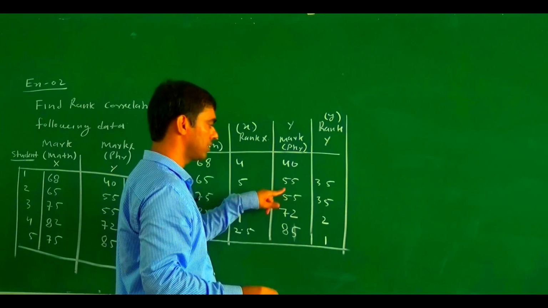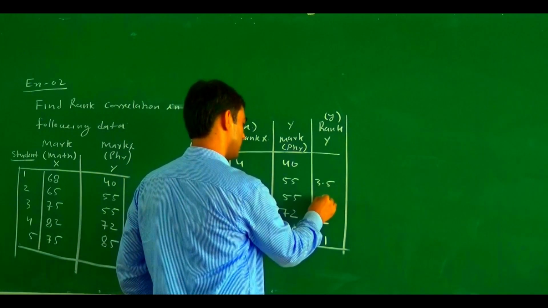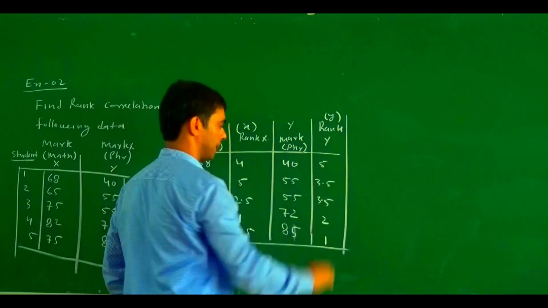It means the average of 3 plus 4 divided by 2. This one is 3.5, and this one is 3.5. And this one is 1, 2, 3, 4, and this one is the fifth rank.